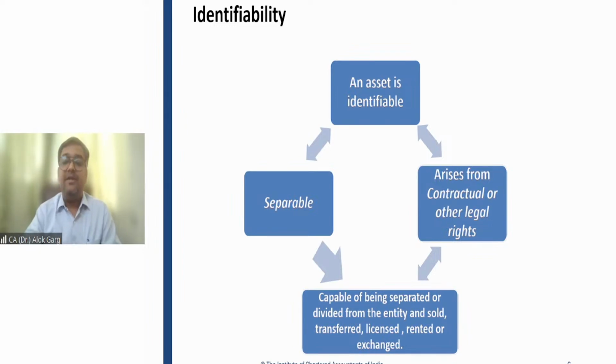Of course, they have paid a huge premium, a huge amount, to acquire these broadcasting licenses. My question to all of you: this broadcasting license, where they are getting a right to broadcast the cricket matches on their OTT platform, is it an identifiable asset?